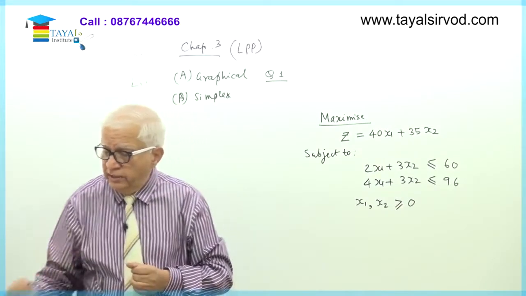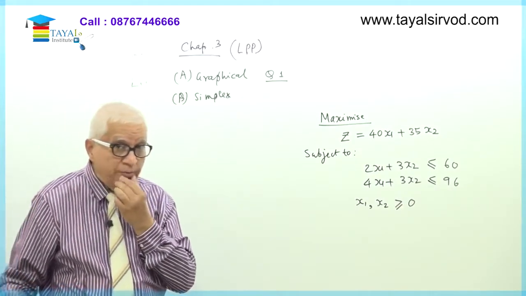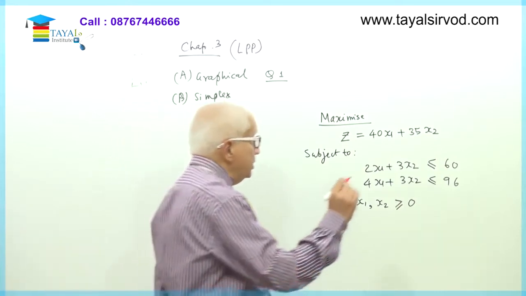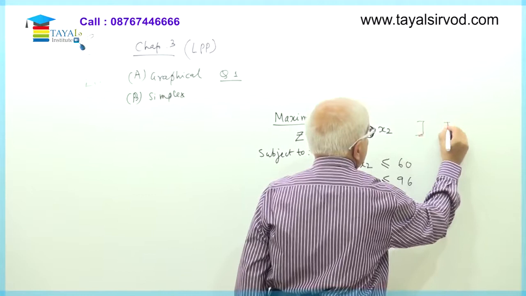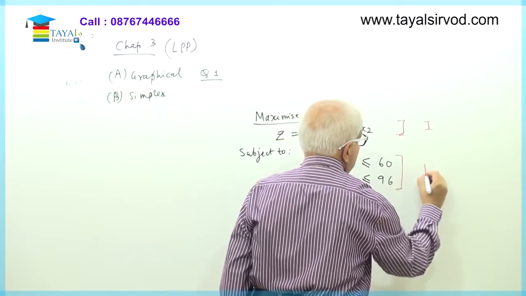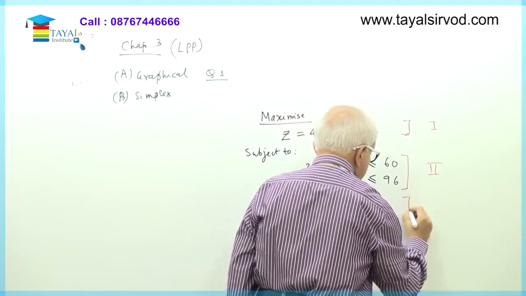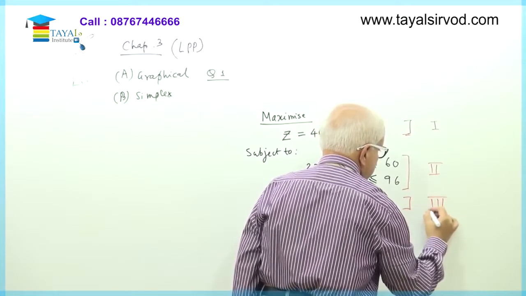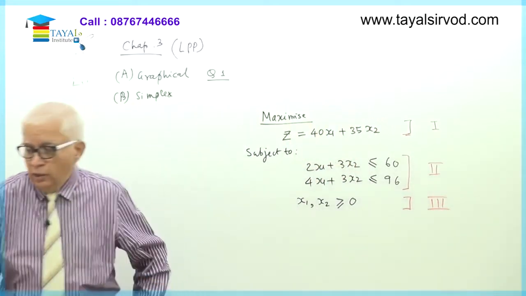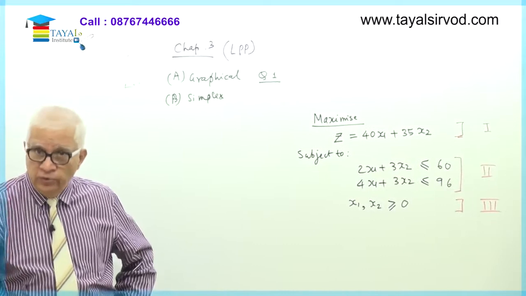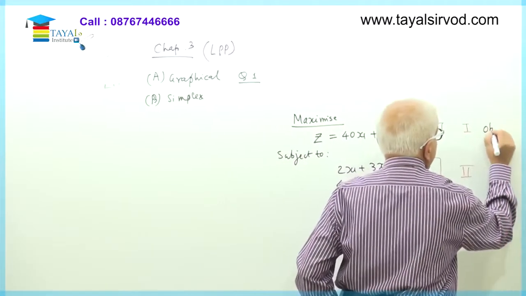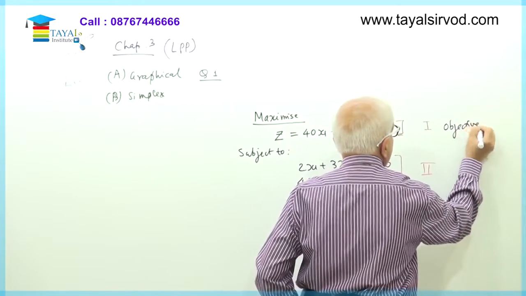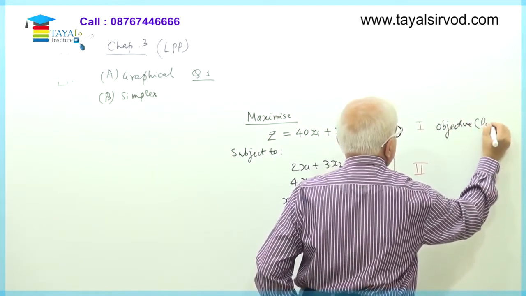Okay, so these are three broad parts of the problem. I'll call this part number 1. This part is 1. This part is 2. And this part I'll call it as 3. What are the three parts of a linear programming problem? First part gives me the objective or purpose.